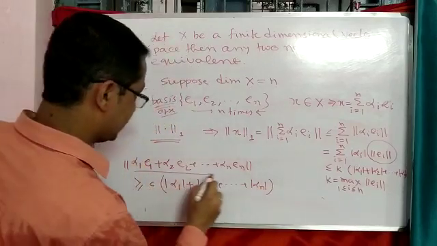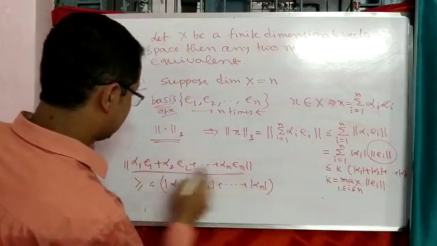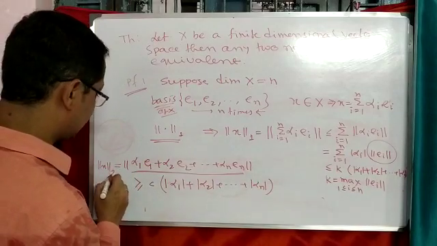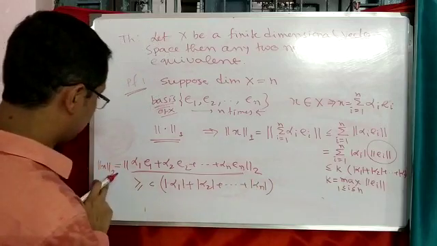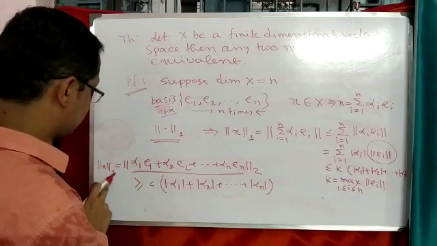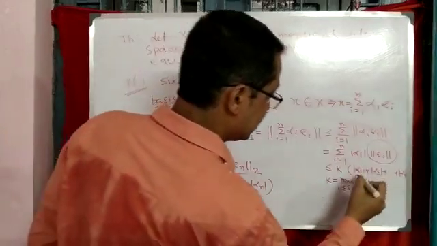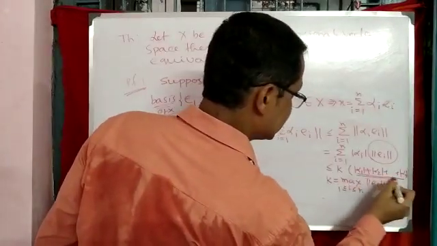So this holds. Now what is this? It is nothing but x. And now we consider norm 2, so with respect to norm 2, the norm of x is greater than or equal to C times that value.